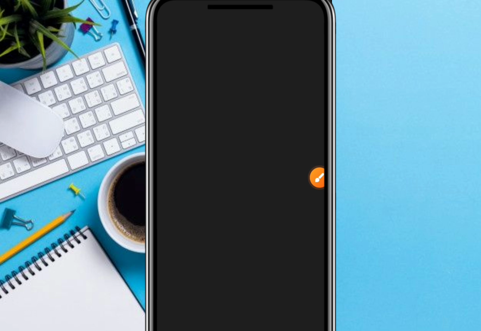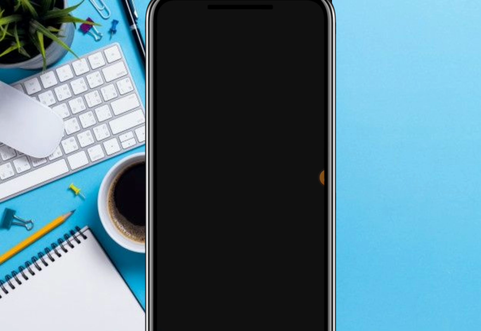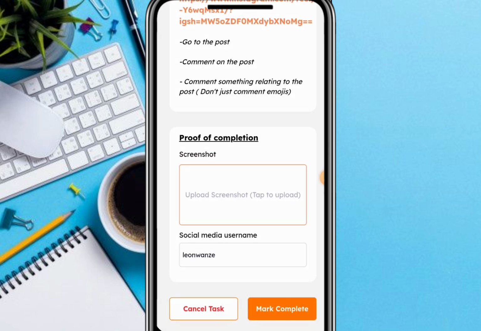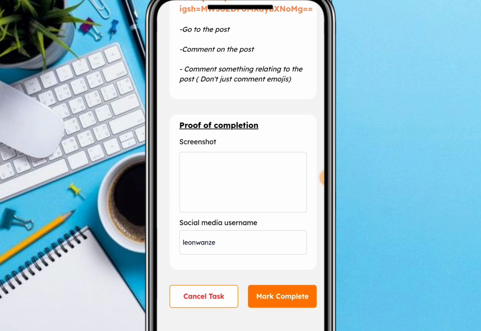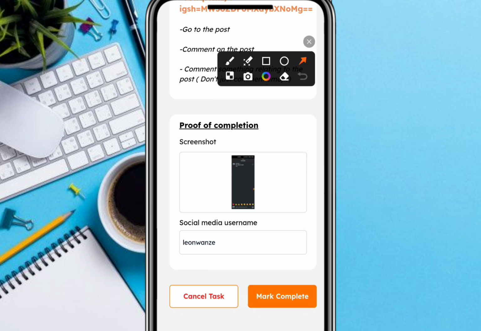All right, so I'm going to click on the box here in order to select that particular screenshot. Okay, so let's go ahead, guys. I've selected the screenshot, boom, and I've uploaded the screenshot. Over here is my social media handle, the particular Instagram account that I used in performing the task.